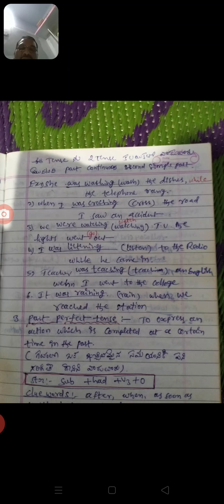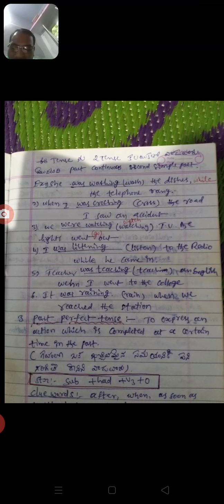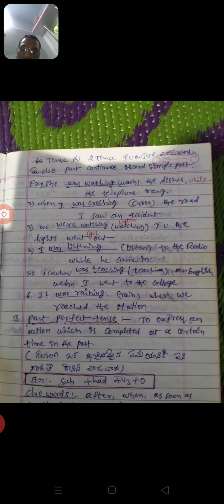Okay, example, when... The past perfect tense structure is subject plus had plus V3 plus object. Clue words: after, when, as soon as, until, before, already. You see the example.